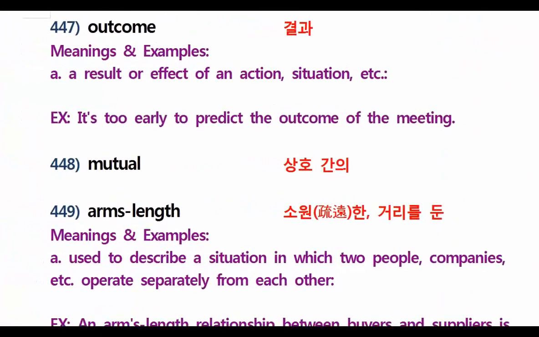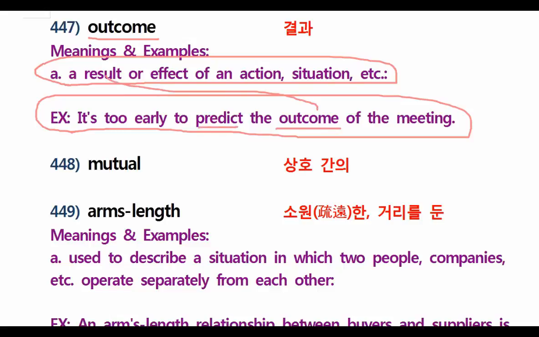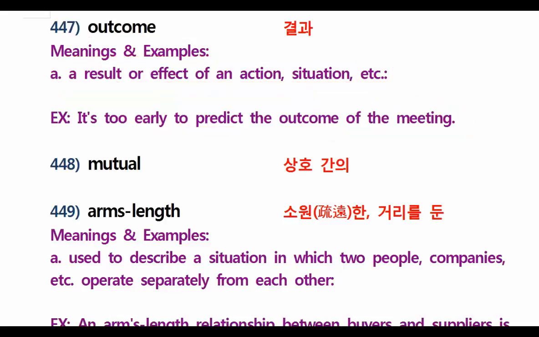447. It is outcome. Everybody say outcome. What is outcome? It is a result or effect of a situation. Example, it's too early to predict the outcome of the meeting. It's too early to predict, to guess the outcome, the result of the meeting. Don't you think so? Good.